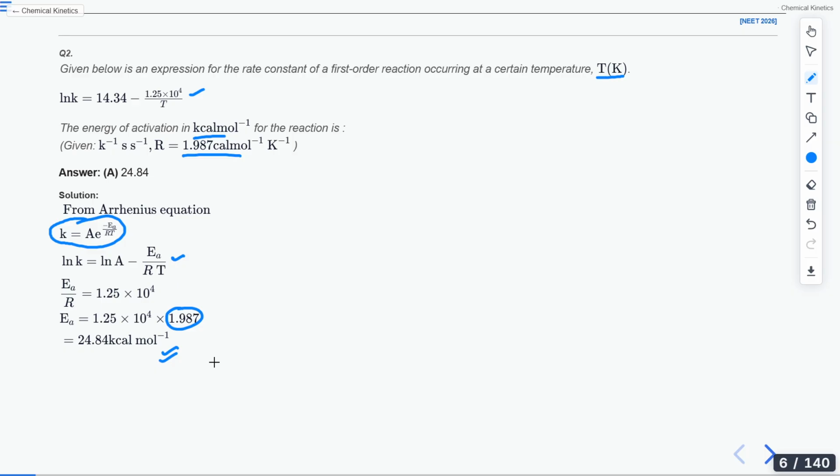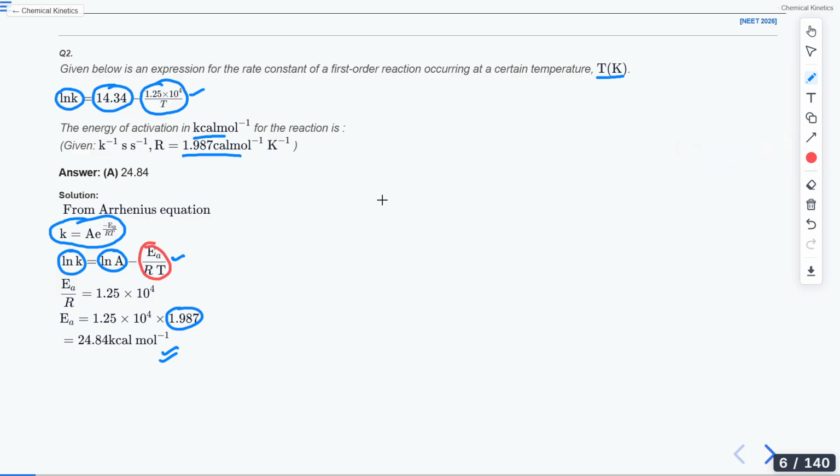So it is very simple. You have to simply compare the equations. So in this equation, you can clearly see that it is ln k and ln k on both sides. Then this is ln A and this one is ln A. Lastly, this whole term is 1.25 into 10 to the power 4 by T. It is EA by RT.